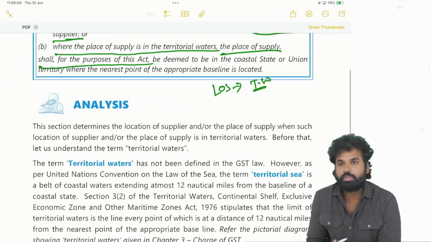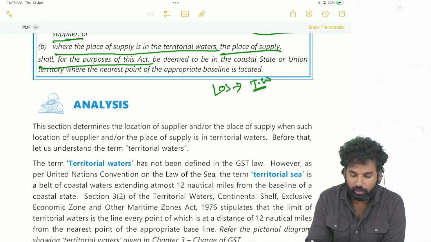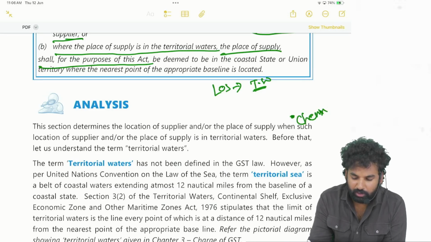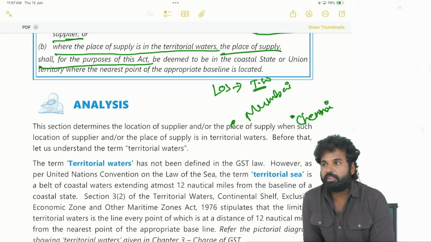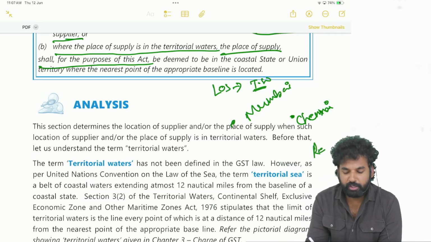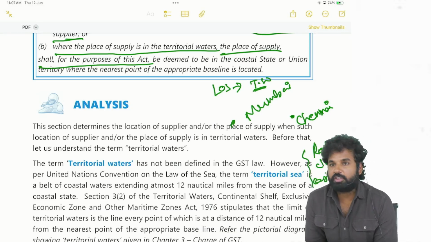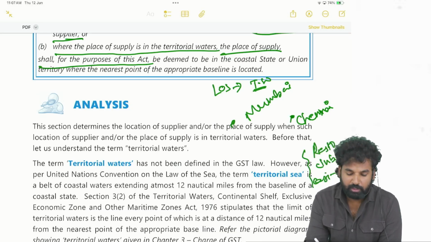Let's say a cruise ship is starting from Chennai to Mumbai. In the cruise ship there are many services being provided. There may be a restaurant inside it, a club, a casino. Likewise there are various services in the cruise ship which is traveling from Chennai to Mumbai.